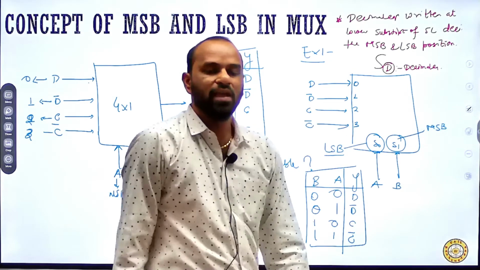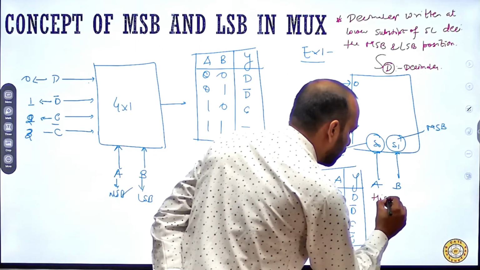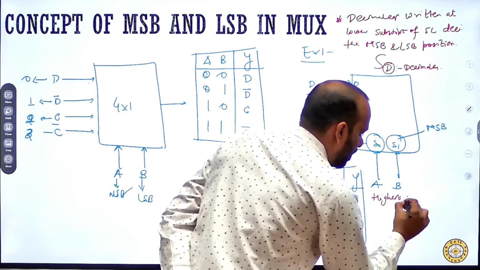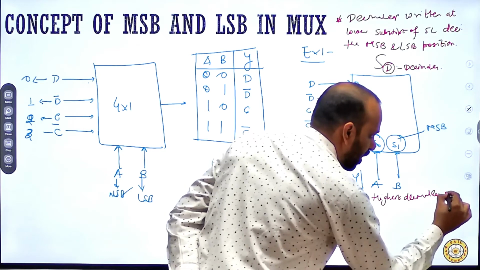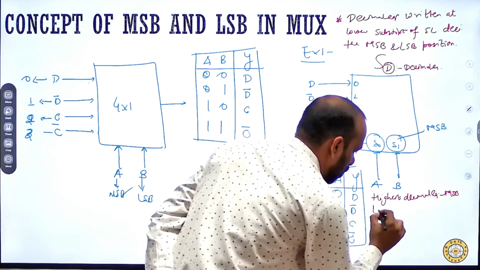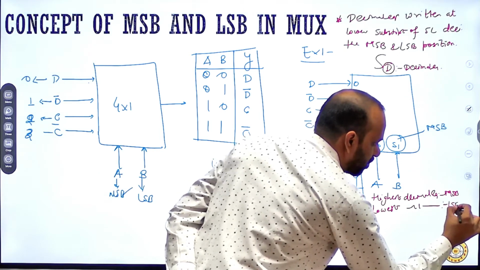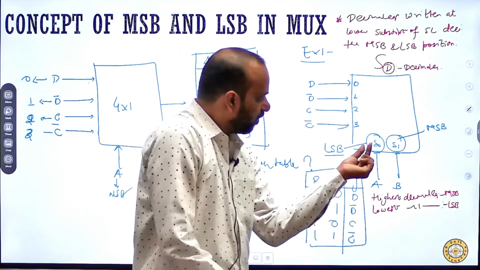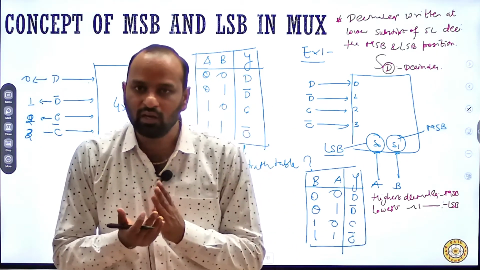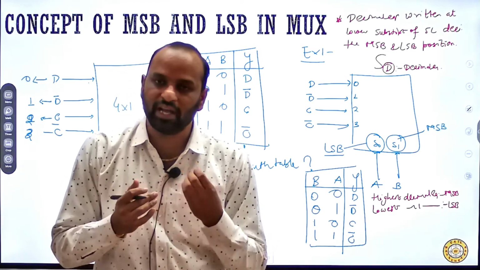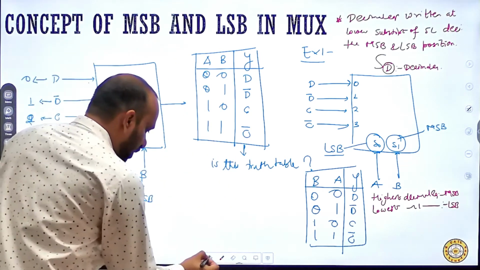The highest decimal equivalent is MSB and the lowest decimal equivalent is my LSB. Over there you can see 0 and 1 are written, so the highest decimal is 1. So S1 will be my MSB and S0 will be my LSB. That is the first point you need to remember.